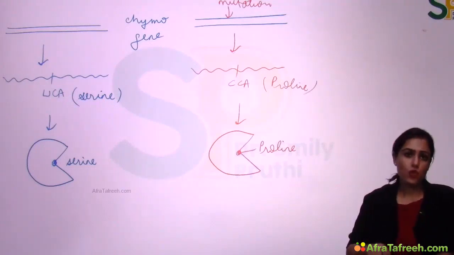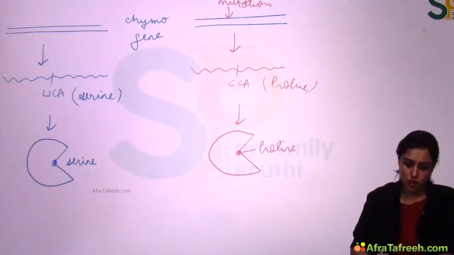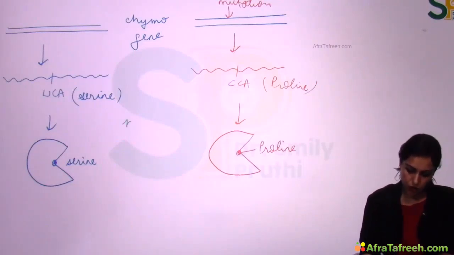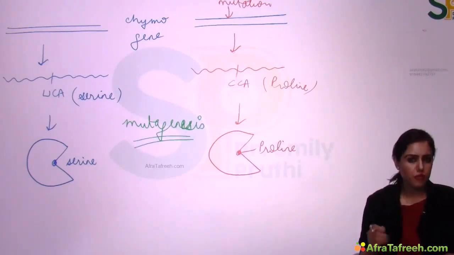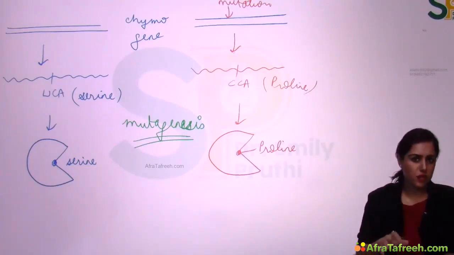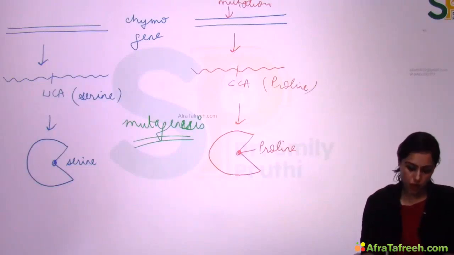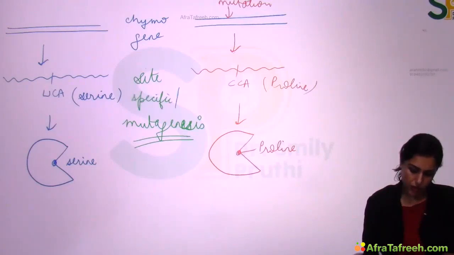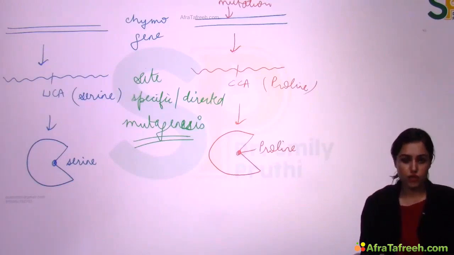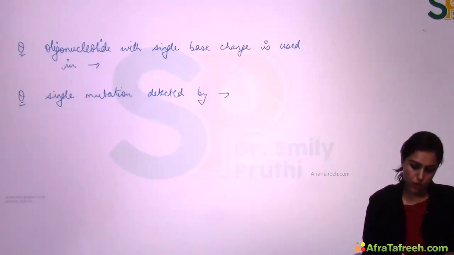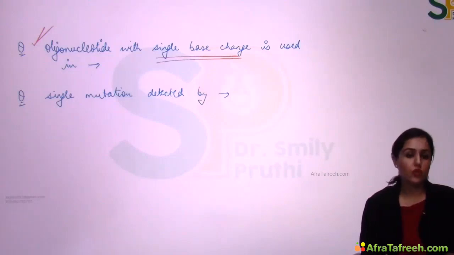But here you need to know what this experiment is known as. This experiment is known as mutagenesis, because we are creating a mutation here. But this mutation is not caused at a random site. No, it is caused at a very specific site, the site of the catalytic amino acid, right? So this is known as site-specific or site-directed mutagenesis.